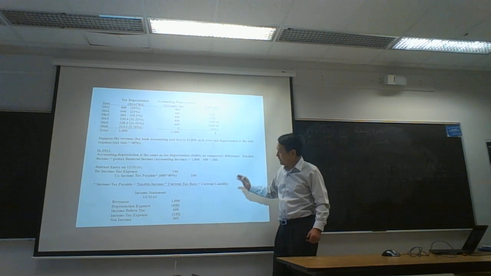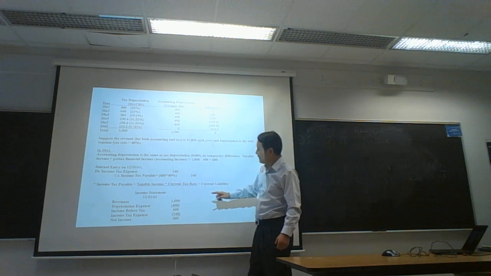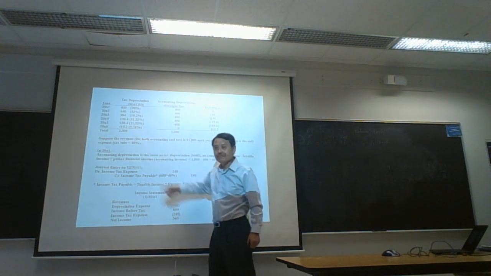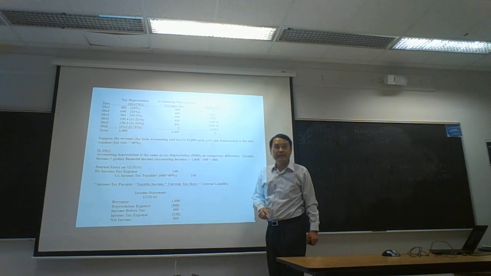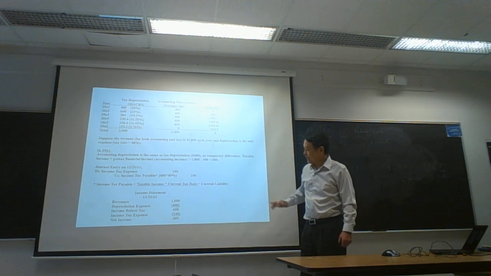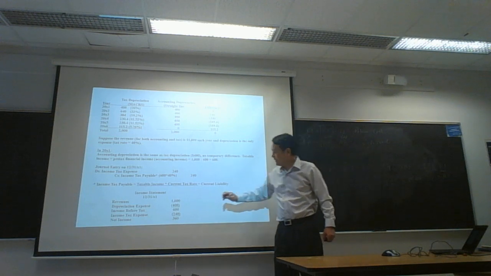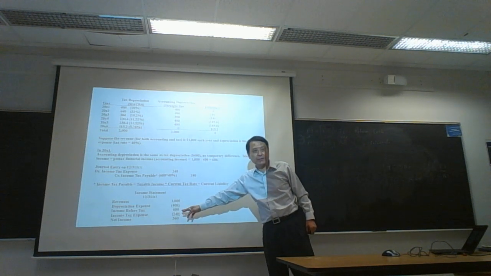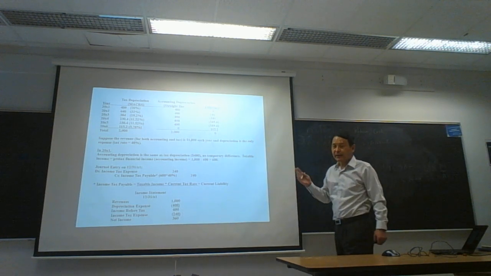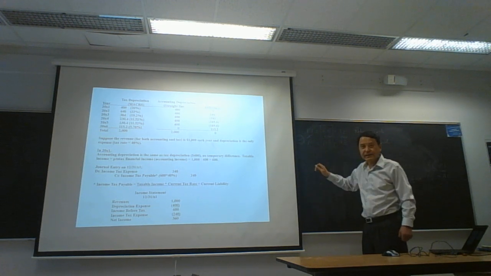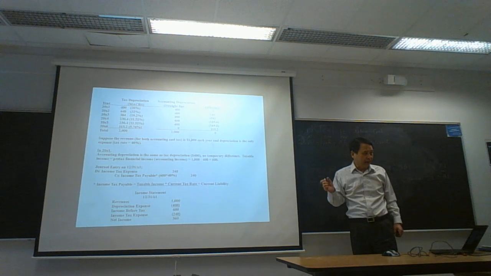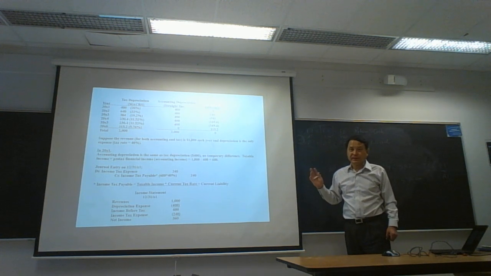So on this accounting income statement, we report 1,000 sales revenue, and depreciation, 400 accounting depreciation. So before tax income or income before tax is 600. As I mentioned on Monday, this AI is income before tax, or before tax income.